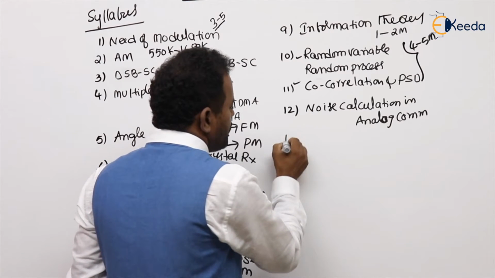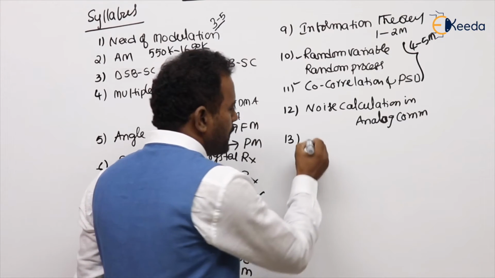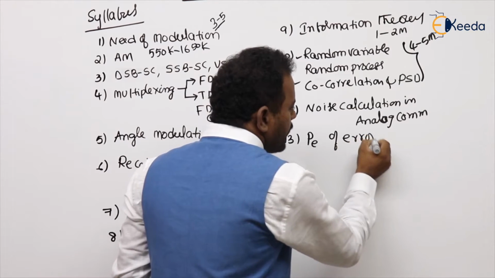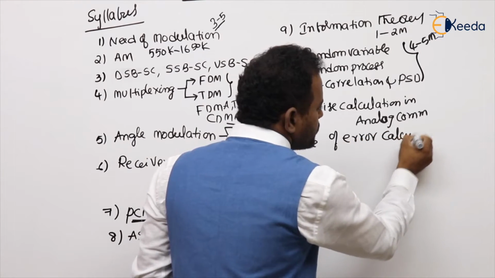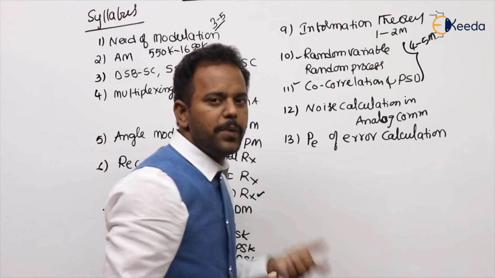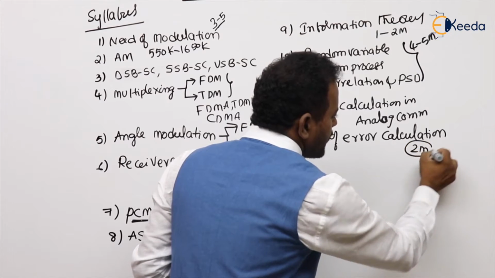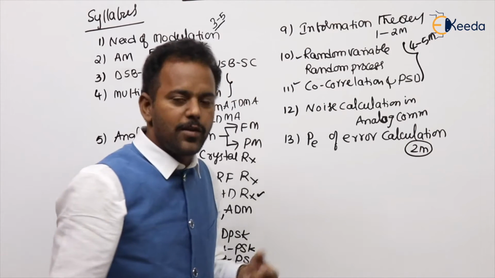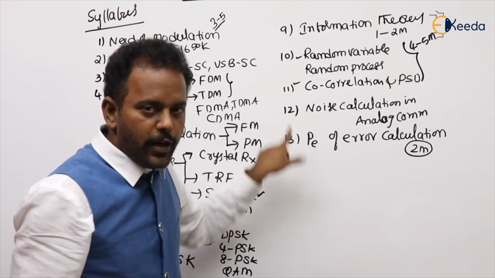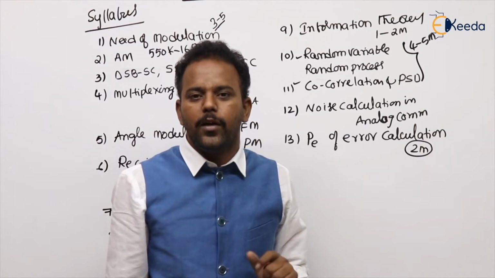This is not that important for the GATE as well as the engineering services examination, but the most important is probability of error calculations. Probability of error we need to calculate for ASK, FSK, PSK, like that. Definitely a 2 marks question will be there in the GATE. Last year also it came, previous year also it came. Probability of error calculations for different modulation schemes. We will bring out the common formula, and from there we will make it.